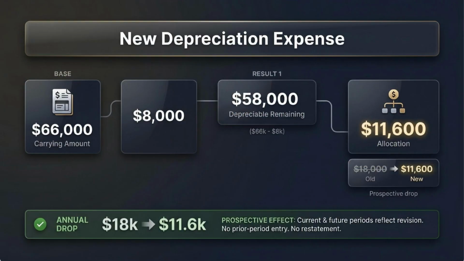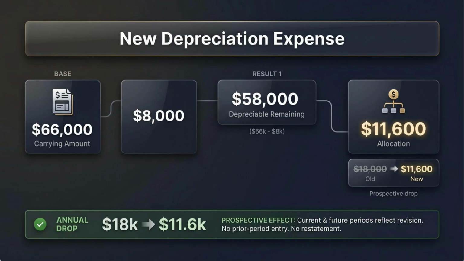Now we calculate the new annual depreciation. The carrying amount is $66,000. The revised salvage value is $8,000. So the remaining depreciable amount is $58,000. The revised remaining useful life is 5 years. 58,000 divided by 5 gives $11,600 of depreciation per year going forward.